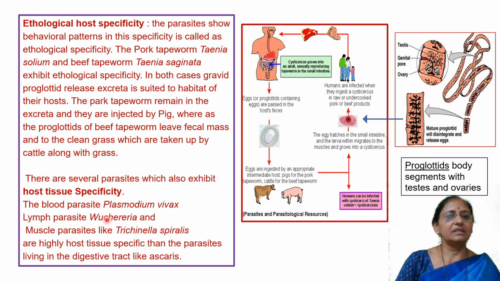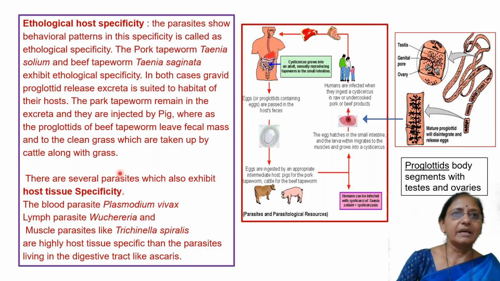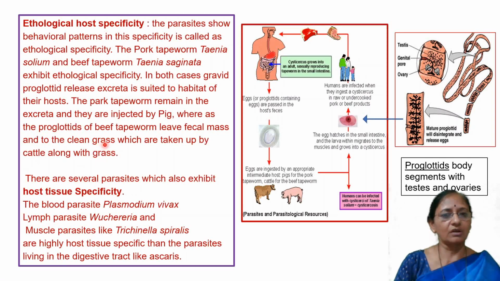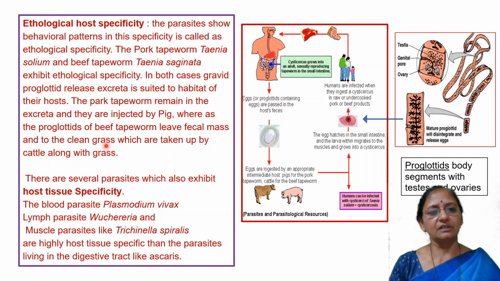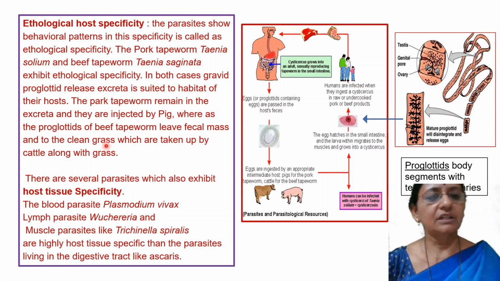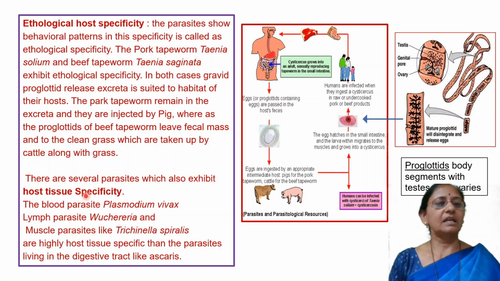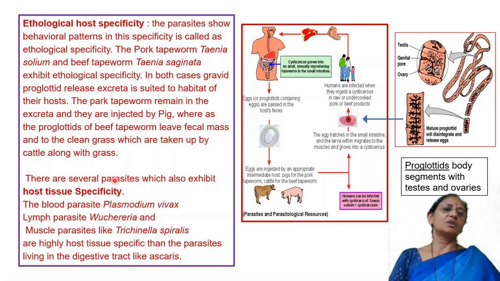Host specificity is nothing but the host-parasite relationship. Because of that specific relationship with the host body, host tissue, host organ, and host physiological, structural, ecological and ethological conditions, it is called host specificity, because specific conditions are available in or on the host body. Thus, with the help of different examples, you can learn this.